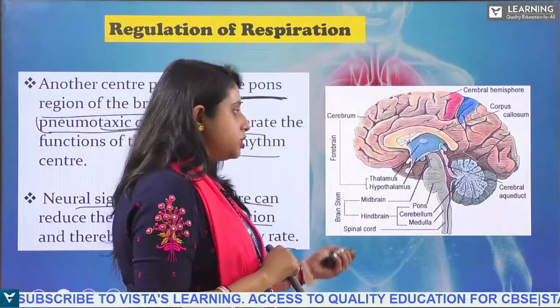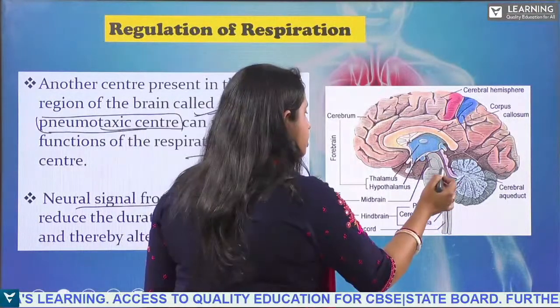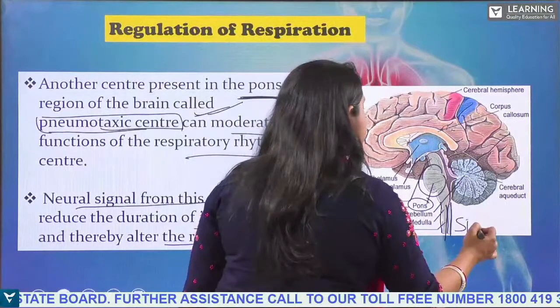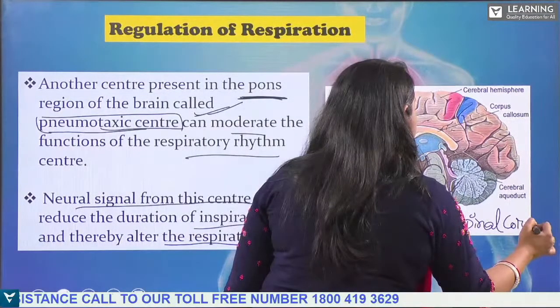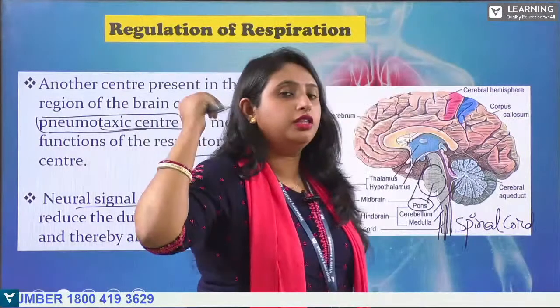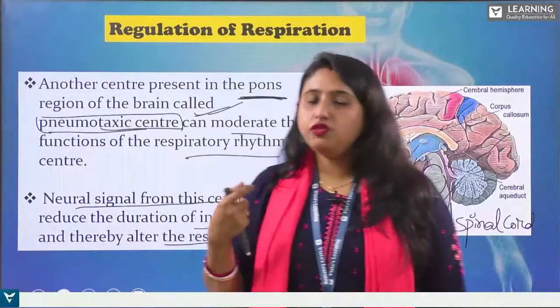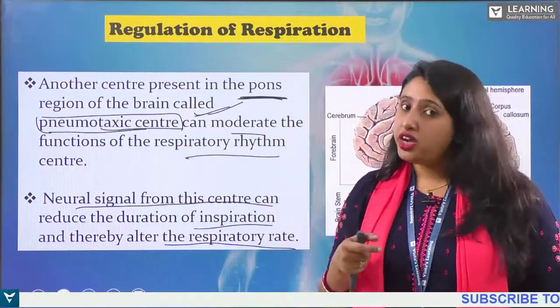So as you can see, this is the pons. Here you can see this structure, right? This is the pons, and this structure is the medulla, which is connected with our spinal cord. At the back side of our head, you will see that the last region is the region of the medulla, which is connected to our spinal cord.